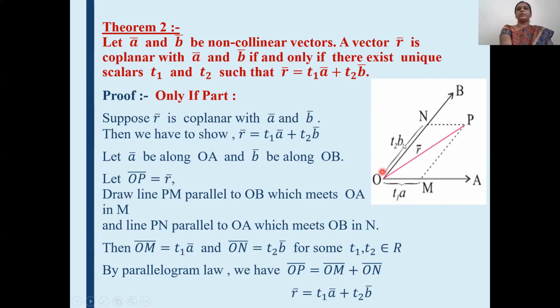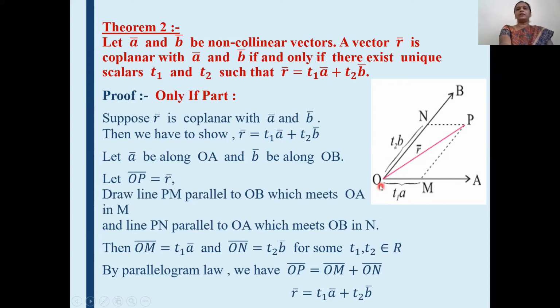Similarly, see here, ON and b bar are two vectors along the same line OB. Therefore, ON and b bar are also collinear vectors, and according to definition of collinear vectors, one vector can be expressed as scalar multiple of other. Therefore, write down ON bar is equal to t2 b bar, where t1 and t2 are some scalars which belong to the set of real numbers.